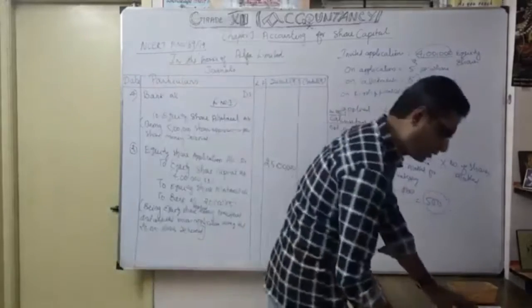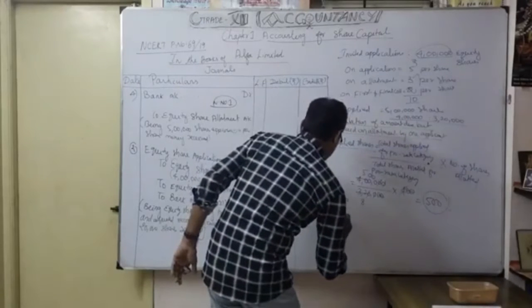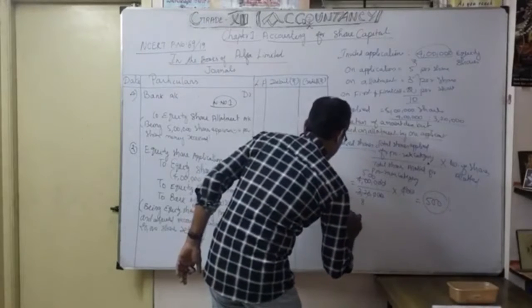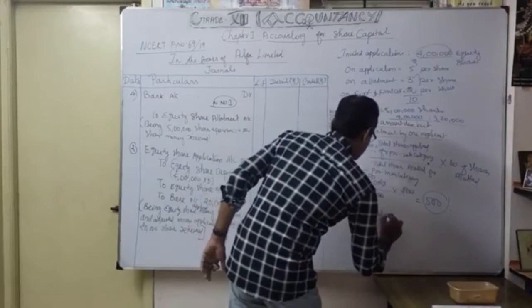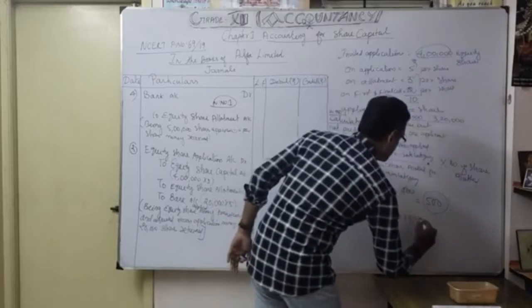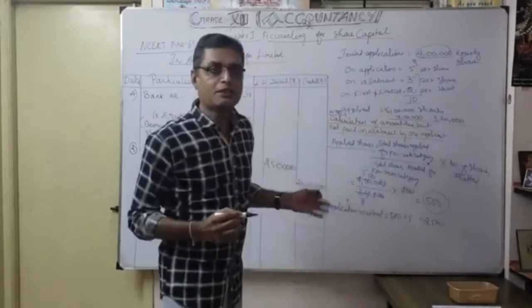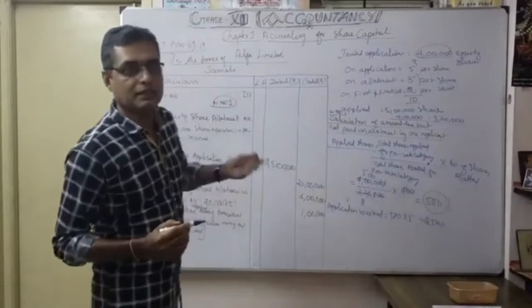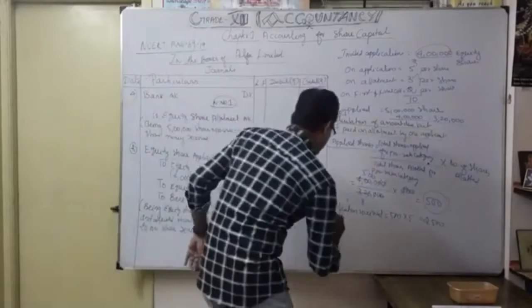So how do you have to do the calculation? Simple. So application received. Application received how much? 500 into 5 rupees, isn't it? 2,500. Okay. So they actually how many shares they allotted? That's what we are going to calculate for the application money. Okay. So less